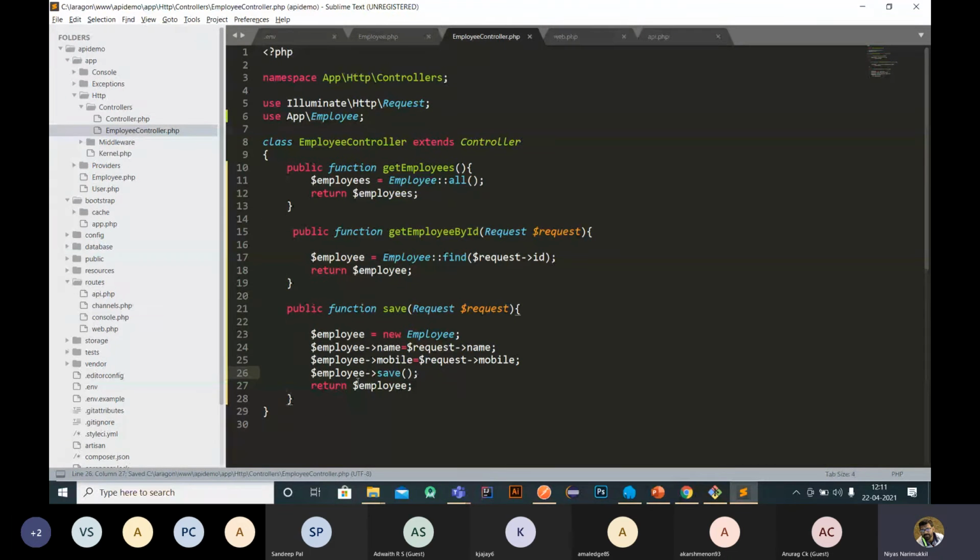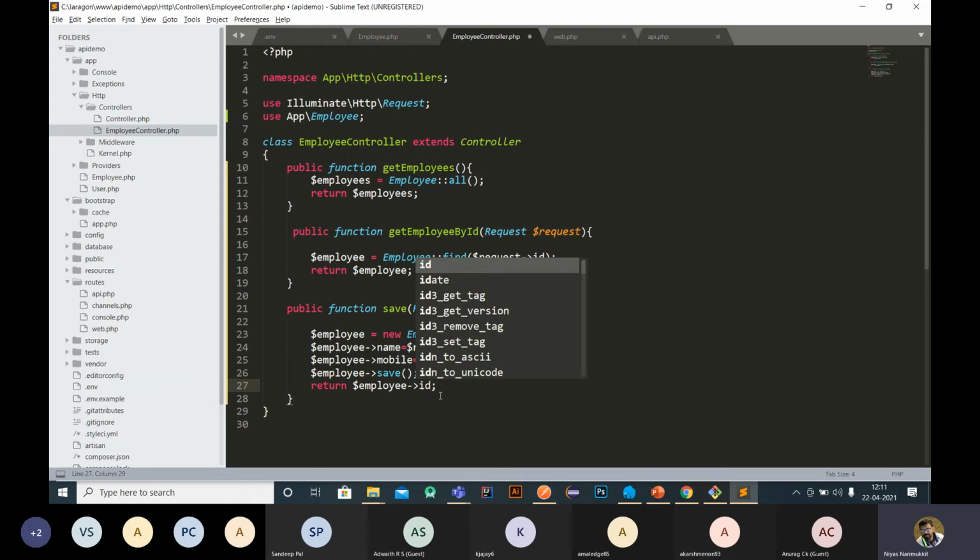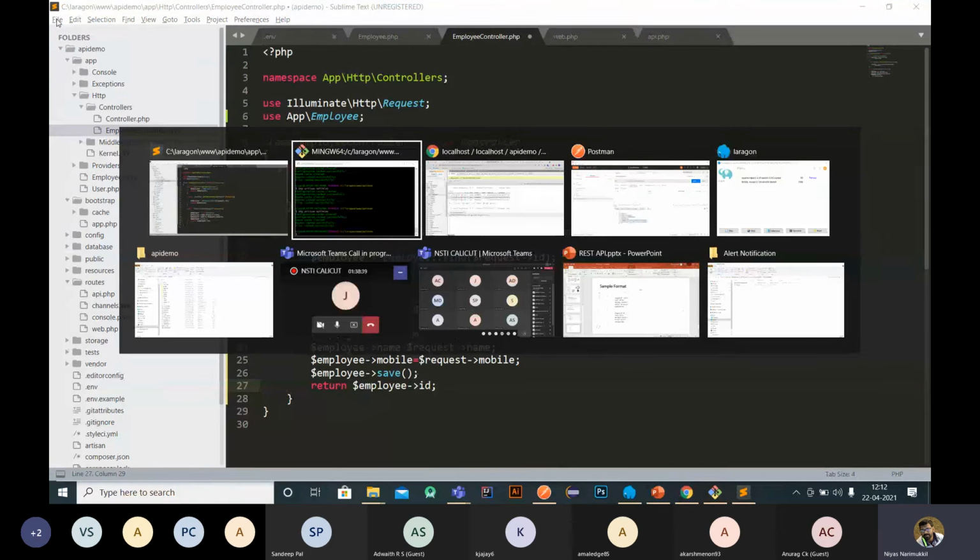Once the employee is saved, right, we can return that employee's ID or something. So I am returning the new employee. Return employee ID means once the employee is saved, we will get this ID as a response. Okay, or we can create a return response. I like this. I will show you one sample response.